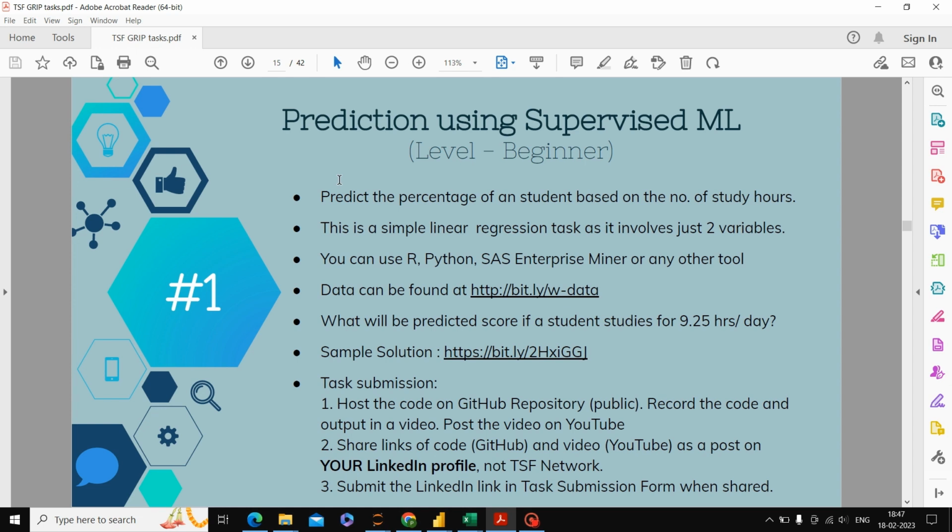Here I have to predict the percentage of a student based on the number of study hours. This is a very simple regression task as it involves only two variables. I have used Python to complete this task and I have downloaded this data already. I will show the data, what are the dependent variables, what are the independent variables, and finally we have to predict the score if a student studies for 9.25 hours per day. So let's go to the data first.